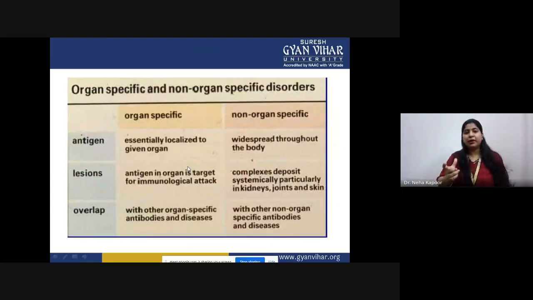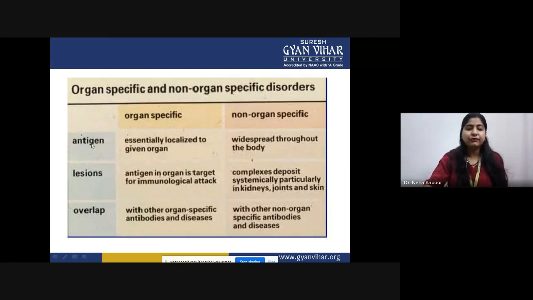But the main point of why they are different from each other, why they are named organ specific and non-organ specific, is this. As the name suggests, in organ specific diseases the antigen, whether a protein or bacteria or any other thing that is being recognized, is internalized inside the organ, because that particular antigen is confined to a particular organ only.